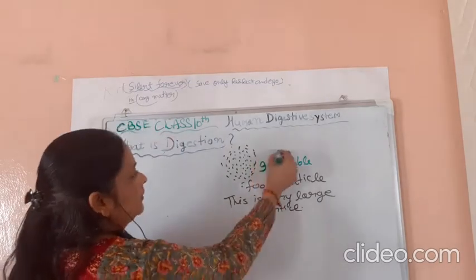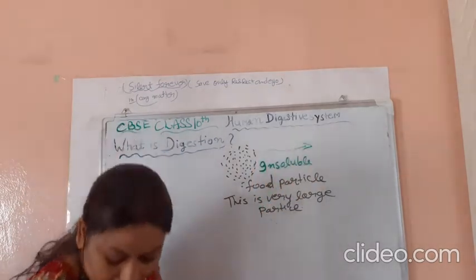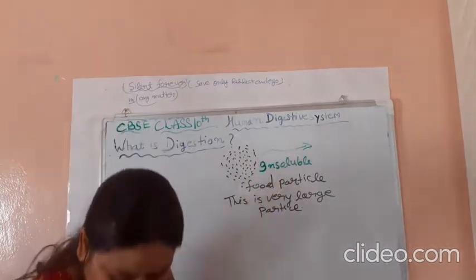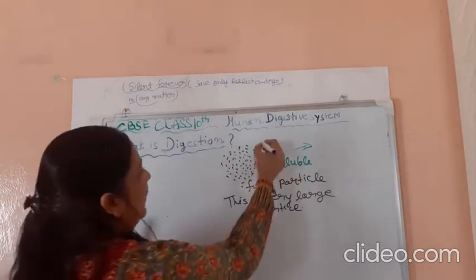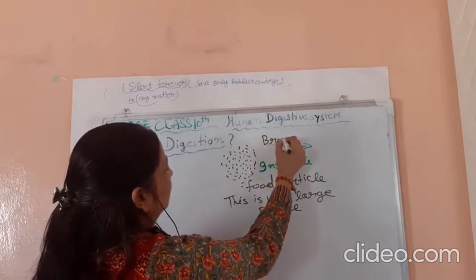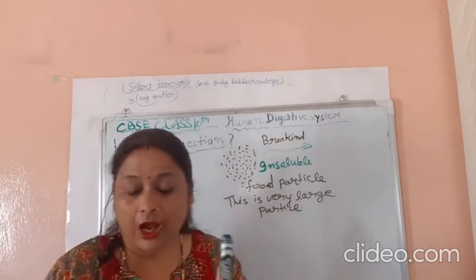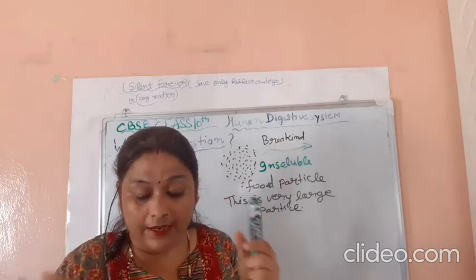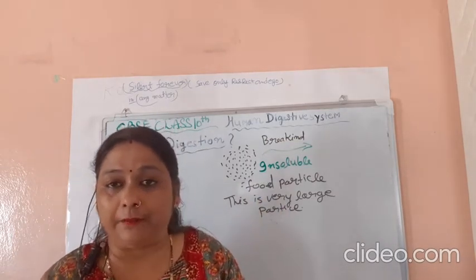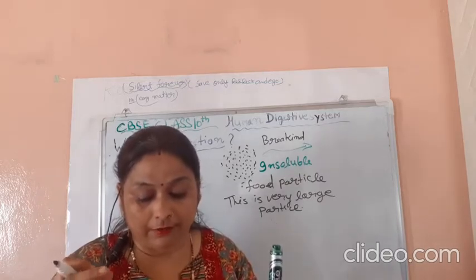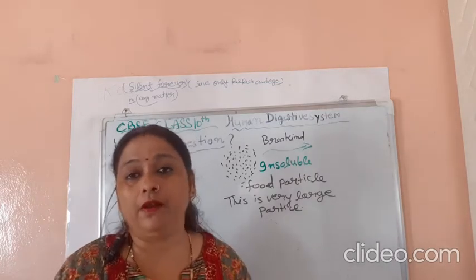Breaking down the large insoluble food fragment into smaller, water-soluble fragments.